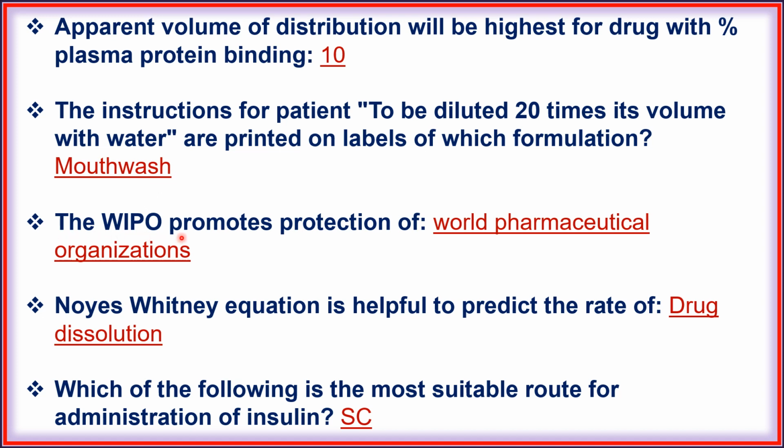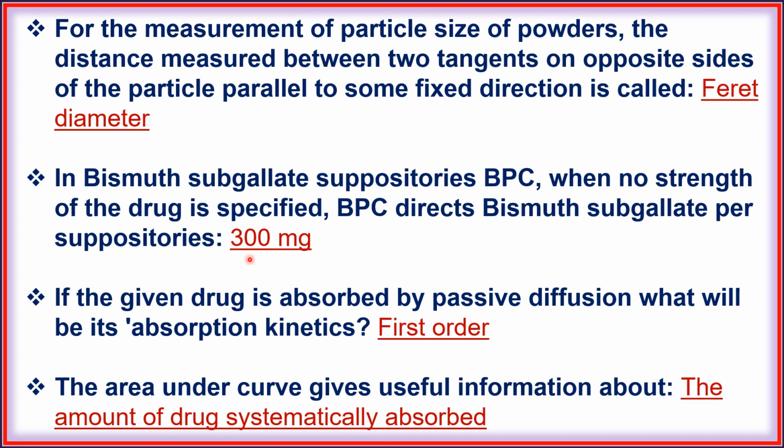Next, the WIPO promotes protection of intellectual property. Next, Noyes-Whitney equation is helpful to predict the rate of drug dissolution. Next, which of the following is the most suitable route for administration of insulin? Subcutaneous. Next, for the measurement of particle size of powder, the distance measured between two tangents on opposite sides of the particle parallel to some fixed direction is called Feret diameter.